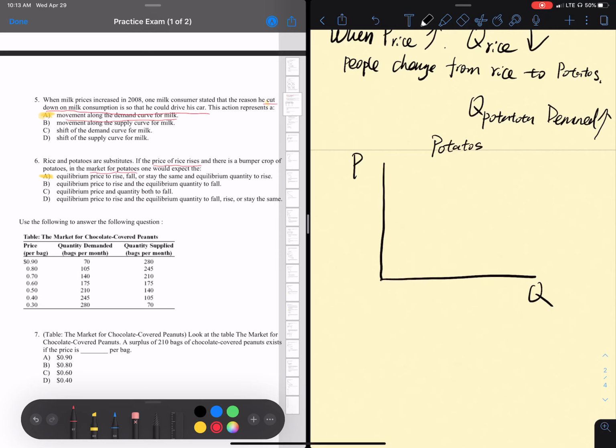This is quantity of potatoes. This is price of potatoes. Okay, we still have the demand, and we have the supply.